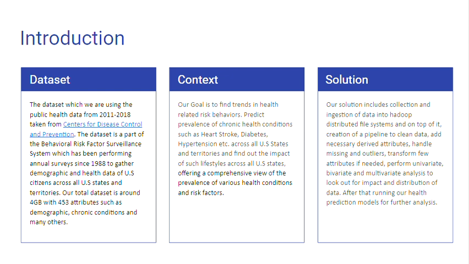Our goal is to find trends in health related risk behavior and predict if chronic health conditions like heart stroke and kidney failure can happen in the future, using this survey data across all US health states and territories. So our solution is simple: collecting data, ingesting it into Hadoop, and running our Python file, which has data transformations and the model written in it.